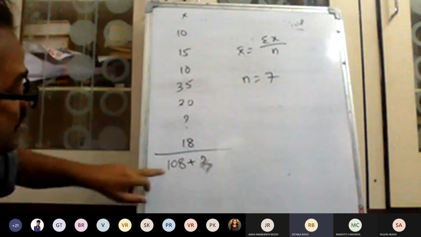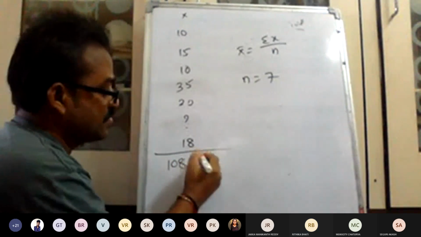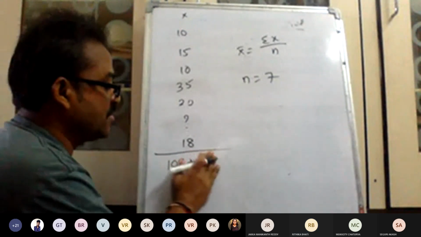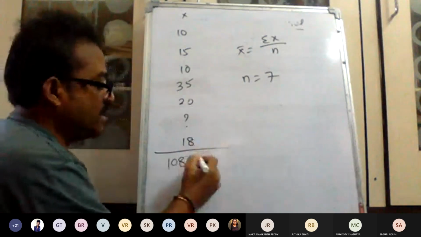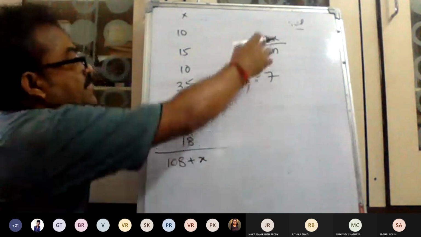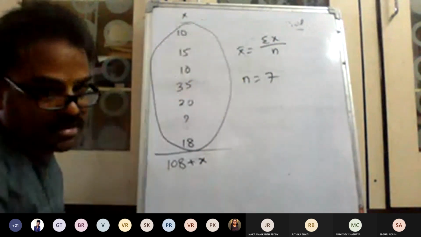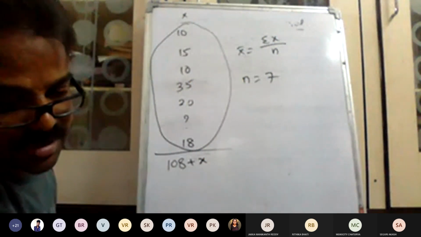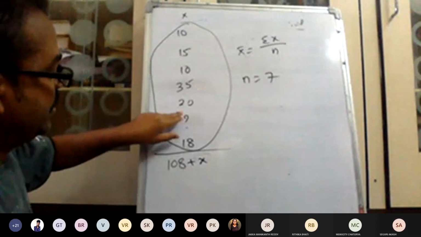Here, 108 plus question mark. If I write it like this, x is the missing value I want. Arithmetic mean is equal to sigma x divided by n. Sigma x means the sum of the observations. Correct? Yes, sir. Okay, 108 except this value we don't know.